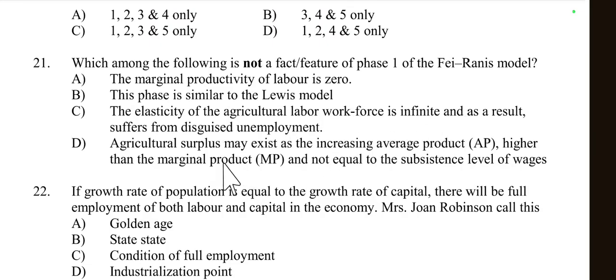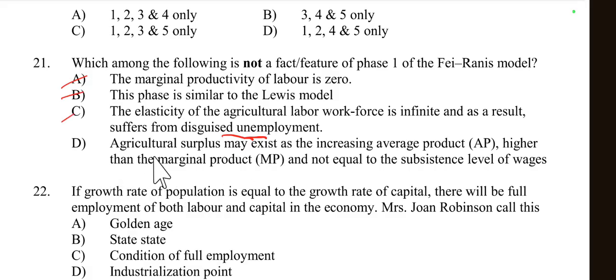Yes, and as a result, it suffers from disguised unemployment. So supply is higher than the demand. So here wages become low, or we can say it suffers disguised unemployment. So more workers are engaged in the particular work. So options A, B, C all are true.